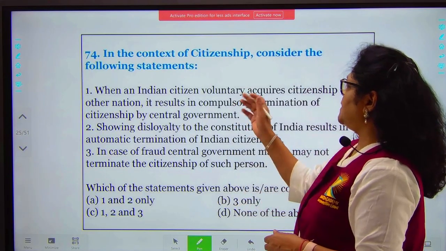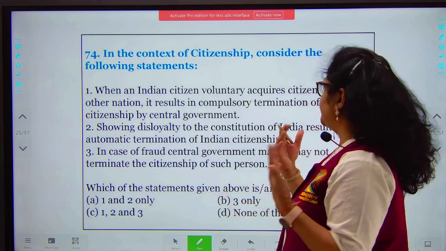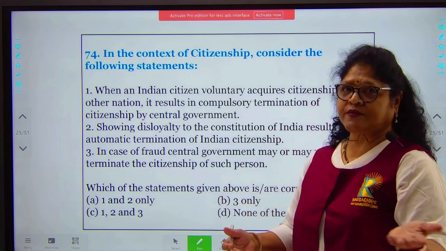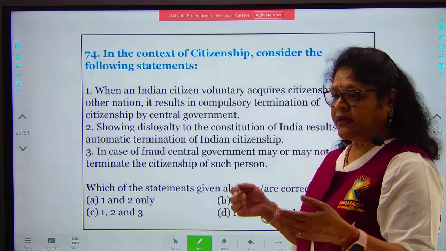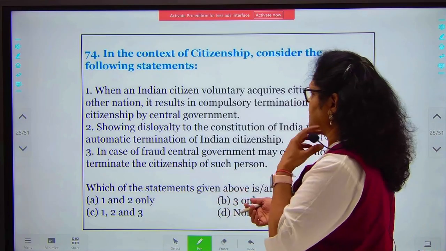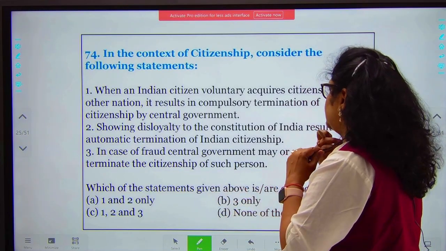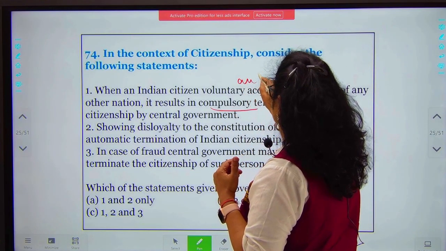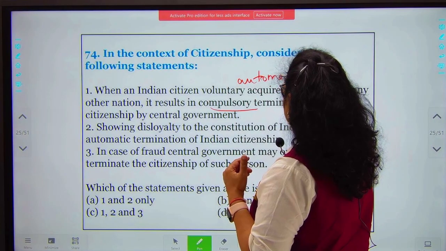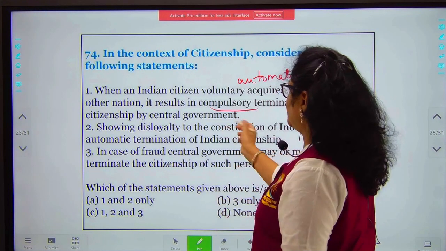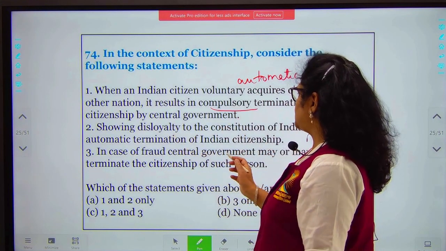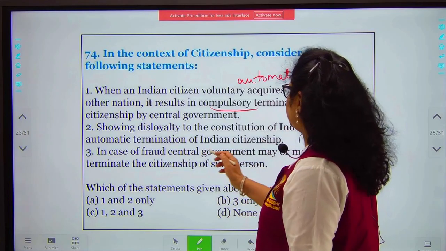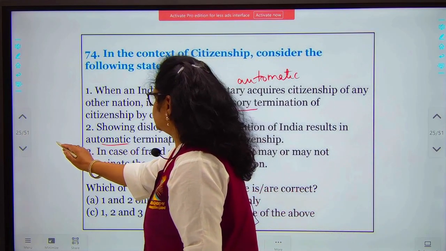So here, when an Indian citizen voluntarily acquires the citizenship of some other country, he has taken the citizenship of some other country. It results in automatic termination of his citizenship. Showing disloyalty to the constitution results in compulsory termination.